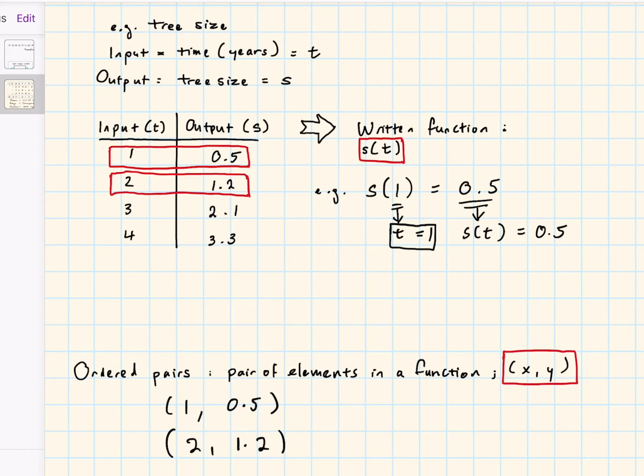Now we can use ordered pairs to help us illustrate a function in the form of a graph. We'll be going over this in the next video.